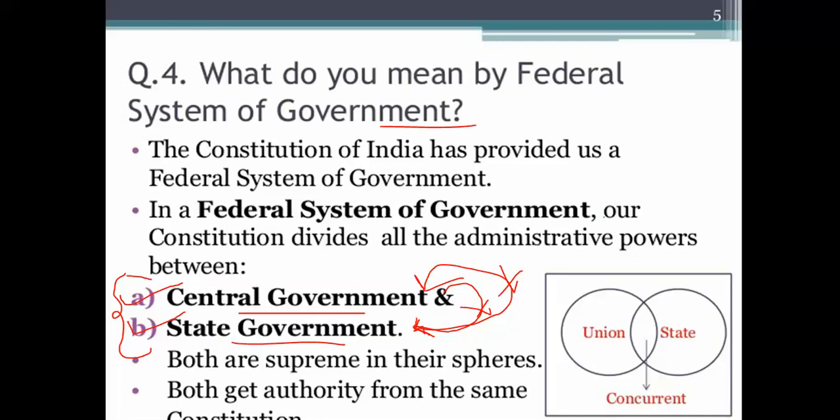So in the federal system of government, our Constitution divides the administrative and legislative powers, and even the judiciary, between the central government and the state government. It is in the Constitution.